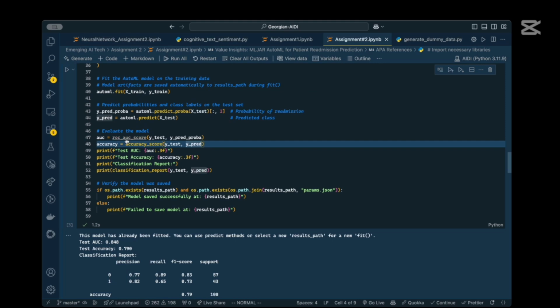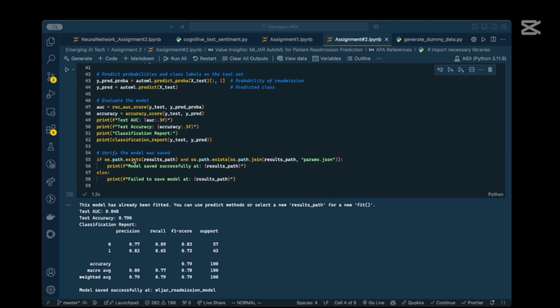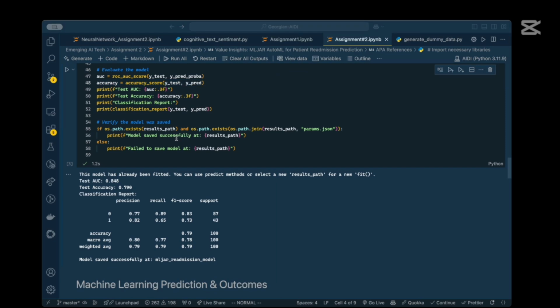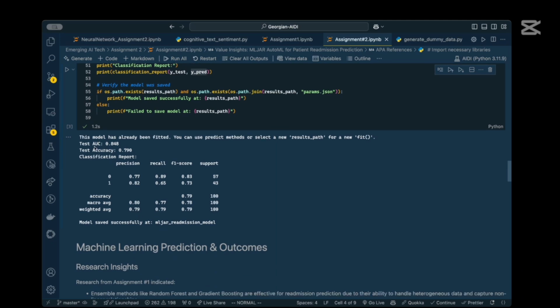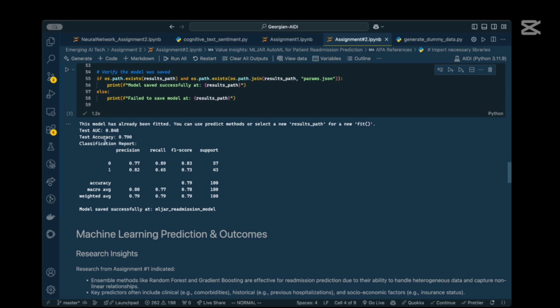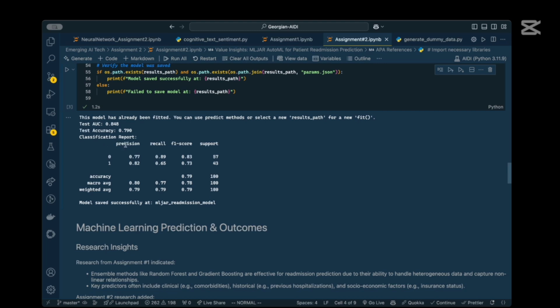So ROC AUC is used to measure how well the model separates readmitted versus non-readmitted patients, and accuracy is the percentage of correct predictions. And the classification report is a general report that has precision, recall, and F1 score that we can also see in the result. The result has a test AUC of 0.84, which is around 84%. Test accuracy comes to around 79% here. And the classification report is as follows.